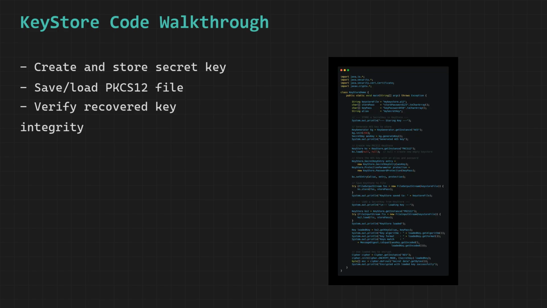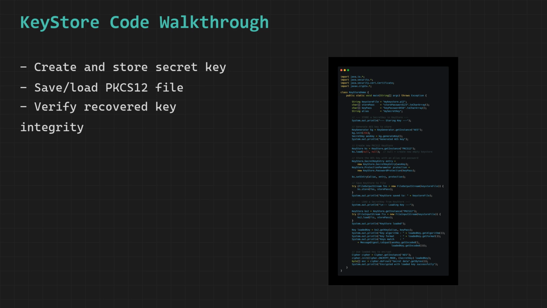We generate a 256-bit AES key using a key generator, which produces a cryptographically strong and randomly generated symmetric encryption key. This 256-bit key is one of the most powerful and widely trusted key sizes available in the AES encryption standard, providing an astronomically large number of possible key combinations that makes brute force attacks completely impractical. This freshly generated key is the precious piece of cryptographic material that we need to store safely and retrieve reliably using